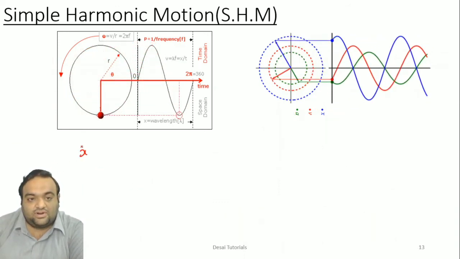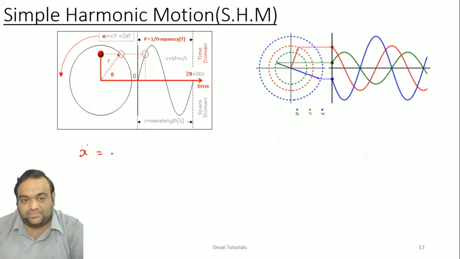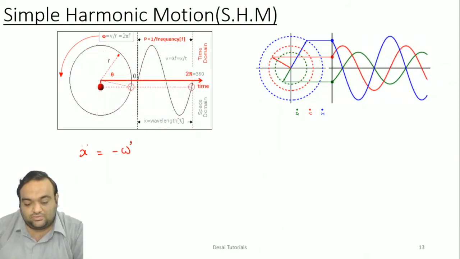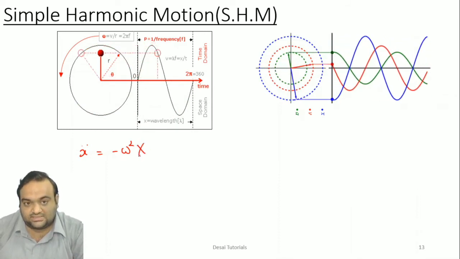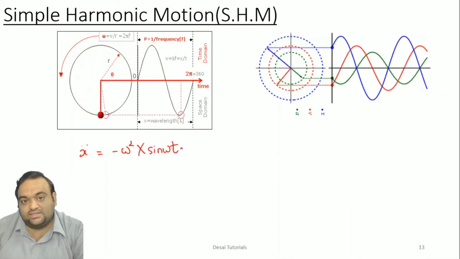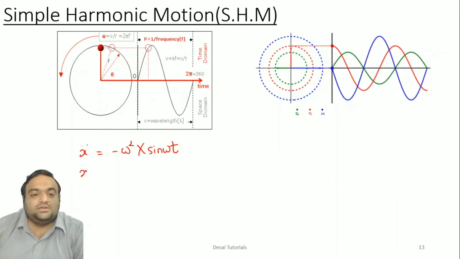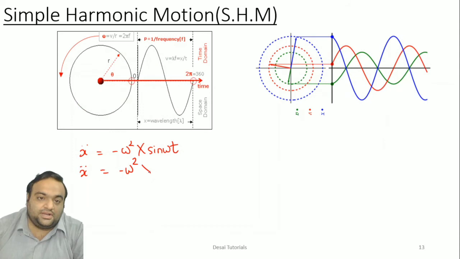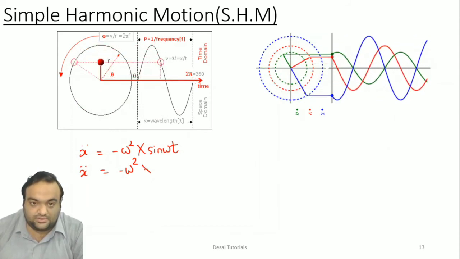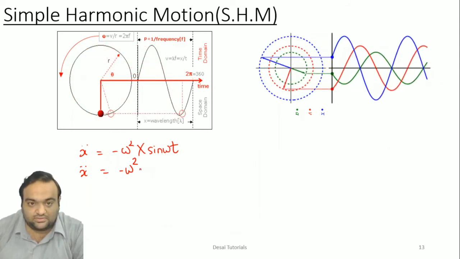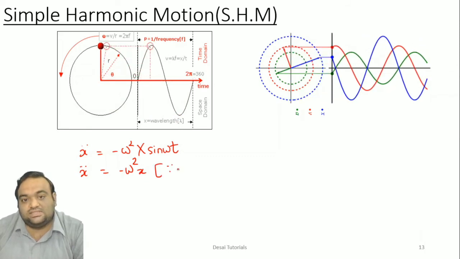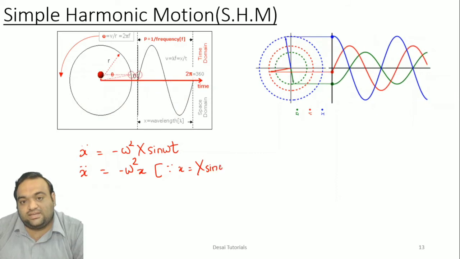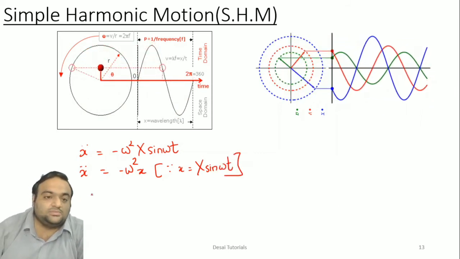So ultimately, finally what we have obtained is x double dot, that is the acceleration term, minus omega square x sine omega t. This was the thing that we obtained. So x double dot minus omega square into small x, since x is equal to X sine omega t, which we have supposed.